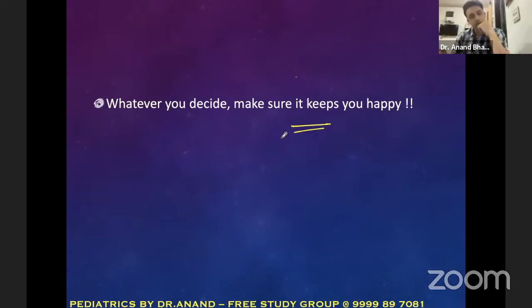Today's motivating quote says that whatever you decide, make sure it keeps you happy. Whatever you're studying, whatever you're doing in your life, make sure you're happy. So much hard work in life you're only doing to have a wonderful future and to be happy, right? Many of us have this tendency, while working hard, while studying for exams, we are so agitated, so irritated.